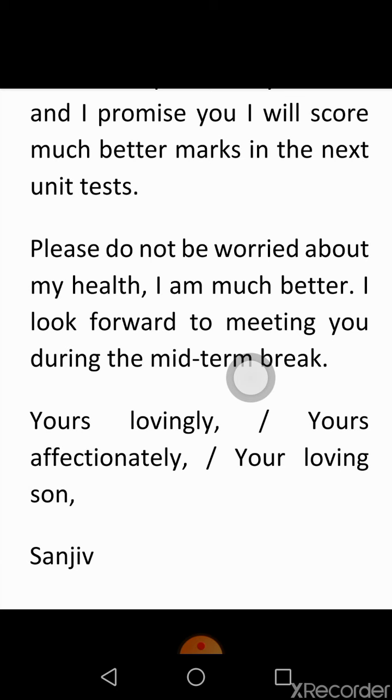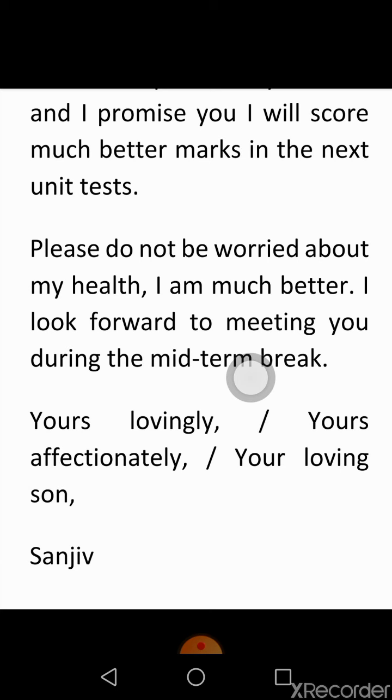After writing the subscription, just end the letter. Always remember, when you are ending the letter, use only your first name because this is an informal letter. So write only the first name. Here it is written Sanjeev. If you write your surname along with the first name, you will not be given marks.